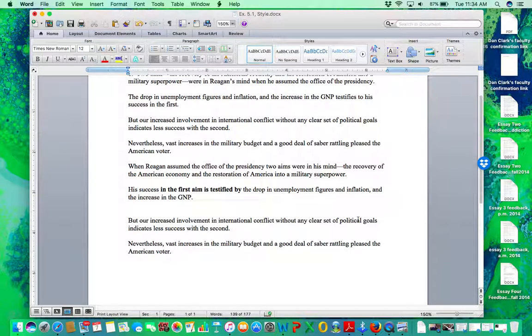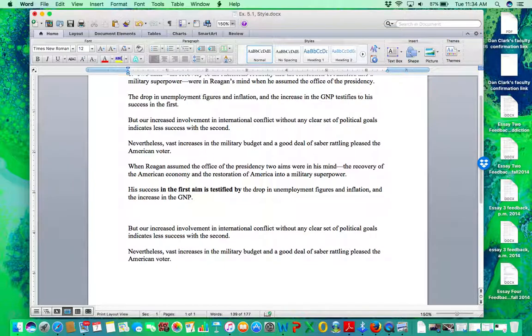Any clear set of political goals and deeds, less success with the second. So I want to think something like this: but he had less success with the second aim.